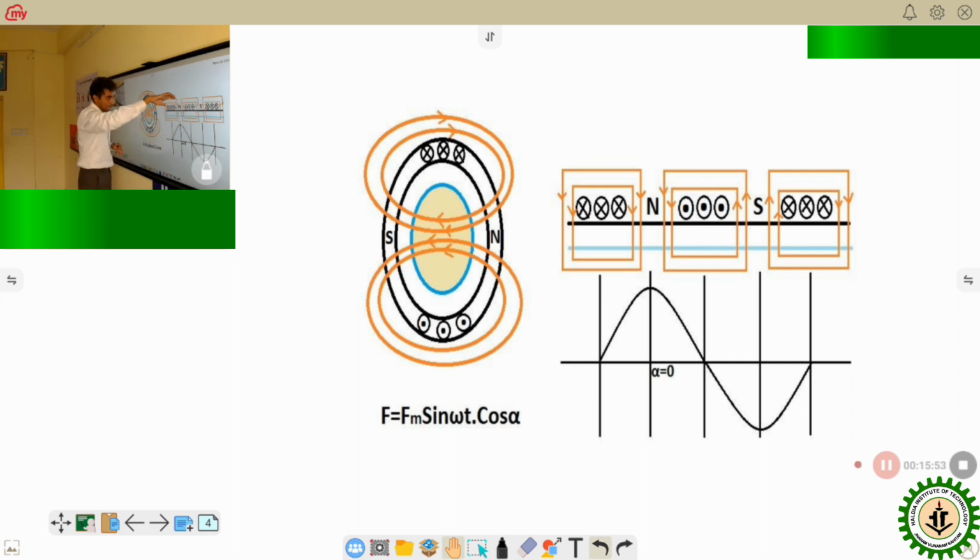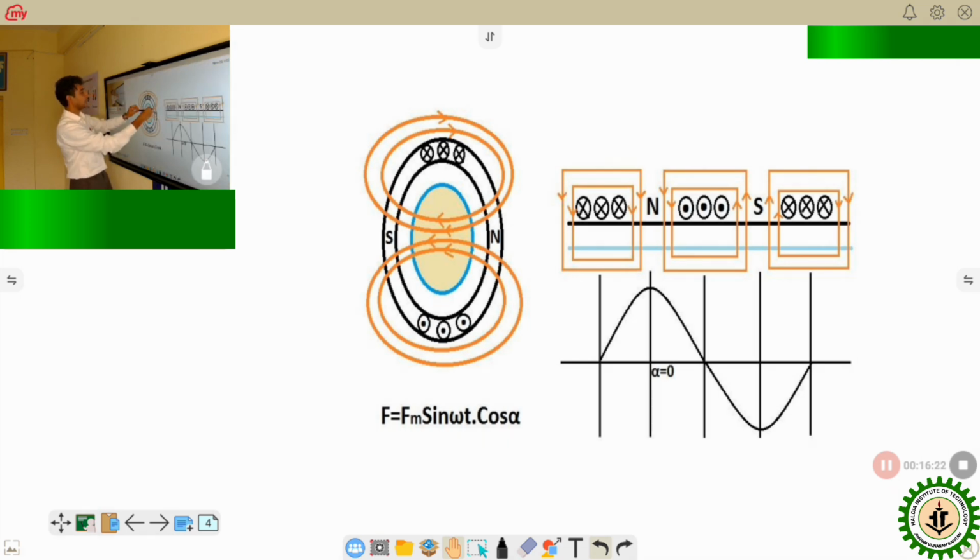As you can see, the magnetic field is coming out of the stator pole, so north pole. Here it is going into the stator, so it is south pole. Now, as we can see, in the axial region, the axis of the winding, the flux is maximum.